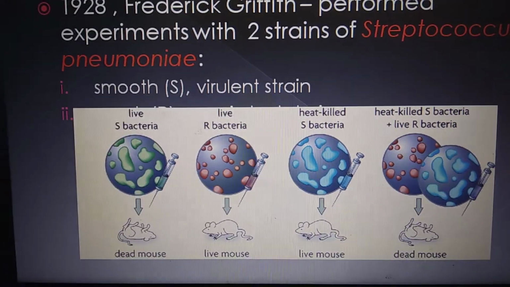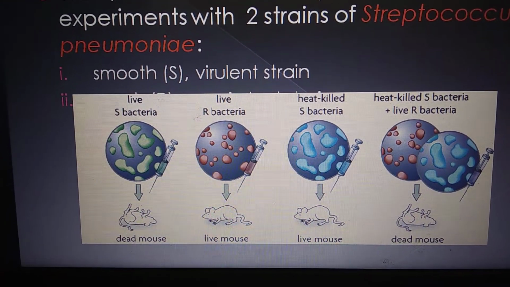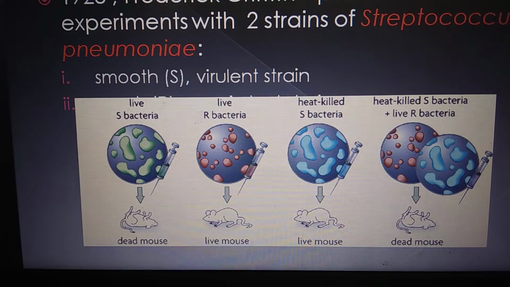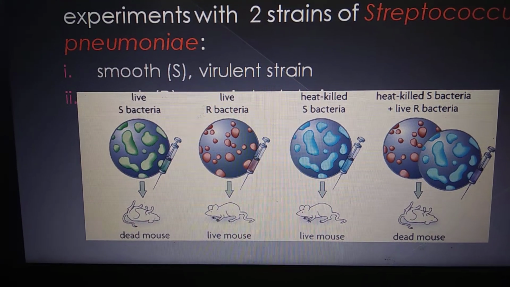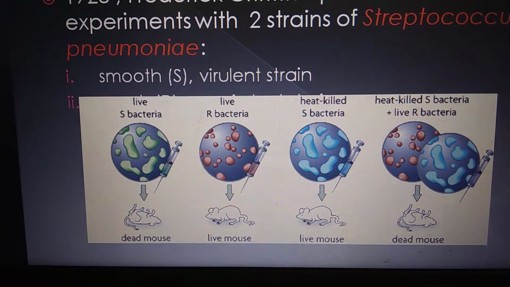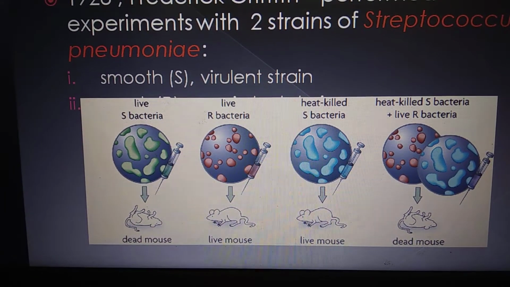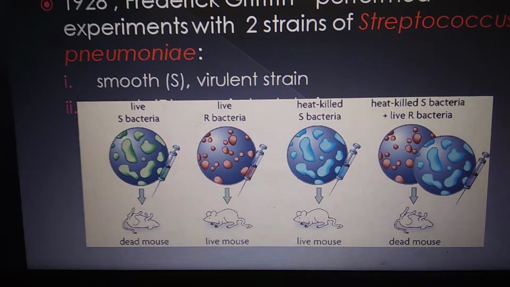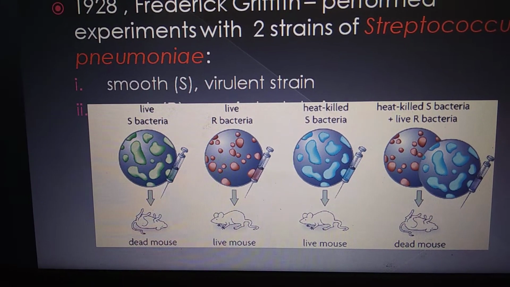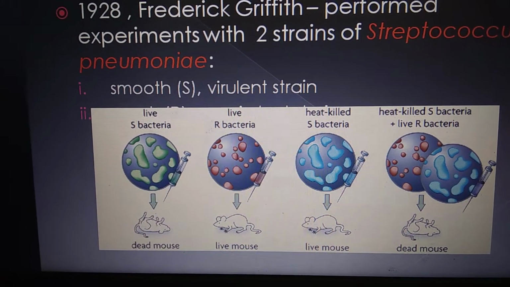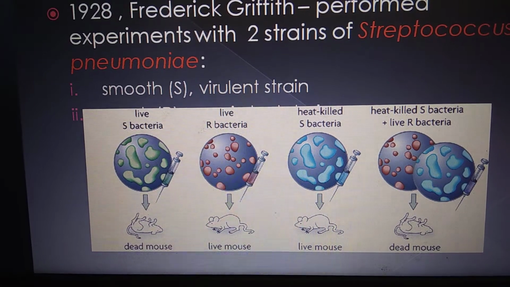So this experiment concluded that there is something which went from the heat killed S bacteria, from the smooth strain heat killed bacteria, to the rough strain, and made it virulent, and that genetic material survived the heat. So it inferred 3 points.